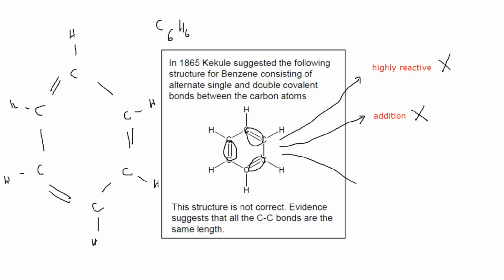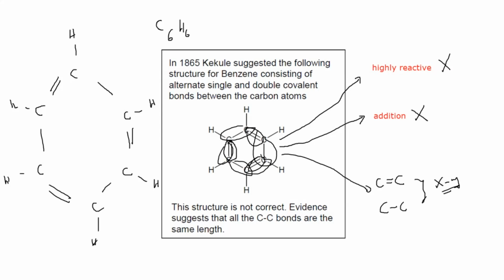Then, as he suggests, there are carbon-carbon double bonds and carbon-carbon single bonds. If there's a double bond and a single bond, the bond lengths should be different. The length of C double bonded to C and C single bonded to C should be different. But X-ray diffraction shows, when we pass X-rays, that all the bonds in a benzene ring have the same length. All the carbon bonds, whether double or single, have the same length.